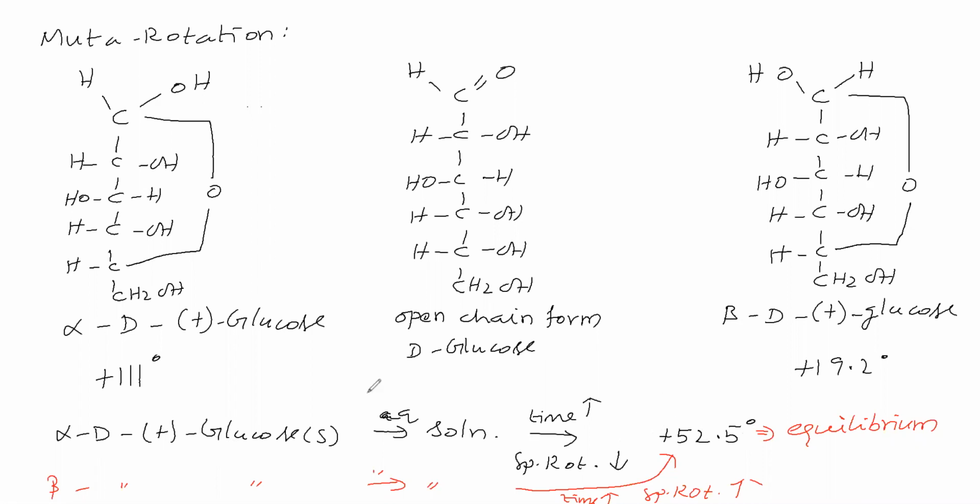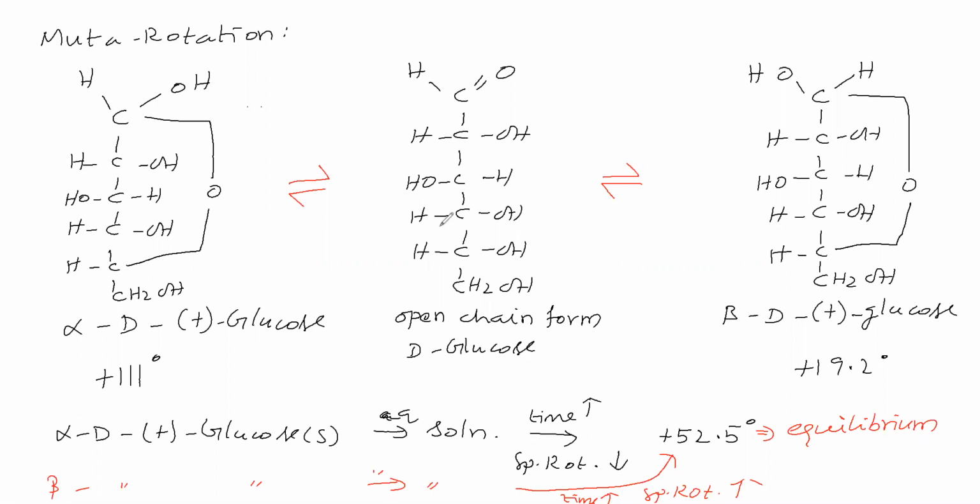So this indicates that alpha D plus glucose on dissolving in water goes to the open chain form. This open chain form goes to the cyclic form, whereby beta D plus glucose can be formed, or otherwise alpha D plus glucose can be formed. Beta D plus glucose on dissolving in water also goes to the open chain form.